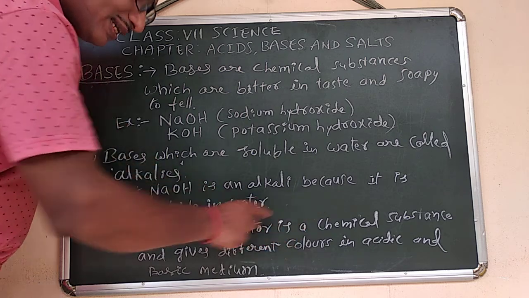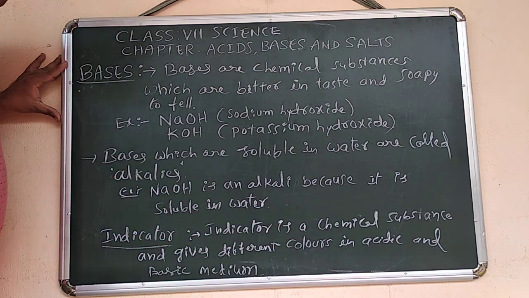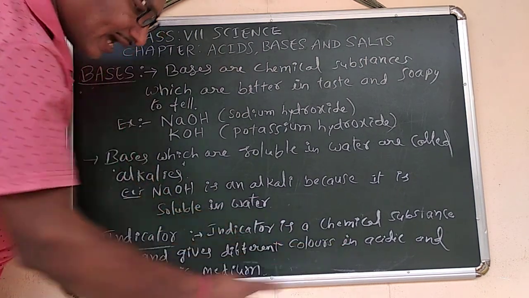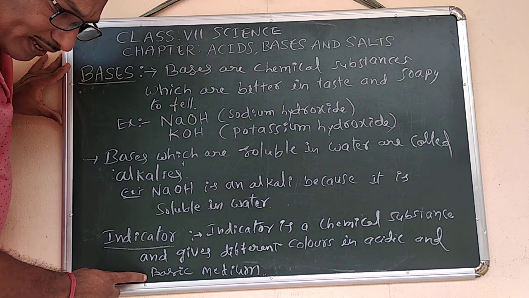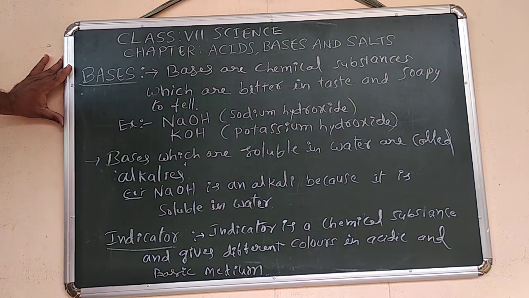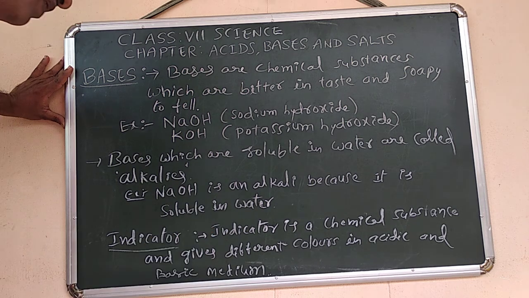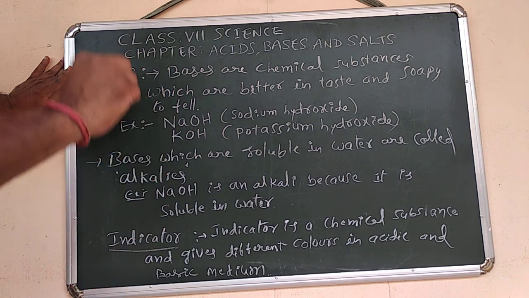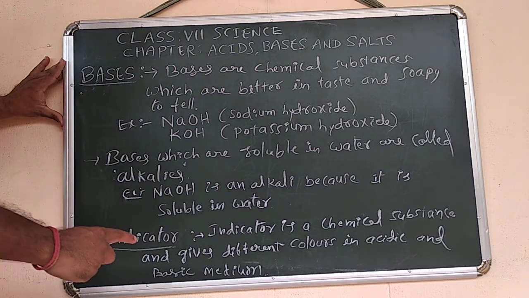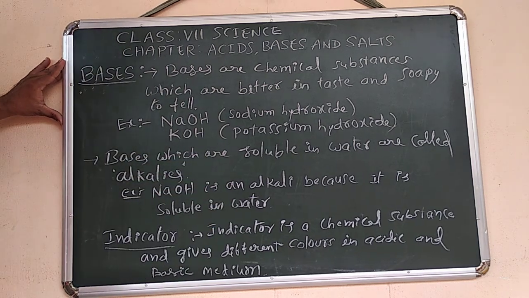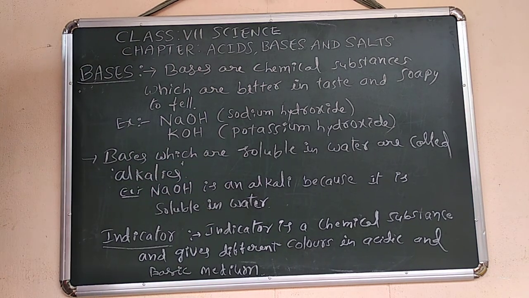An indicator is a chemical substance that gives different colors in acidic and basic medium. Now we'll discuss how to test acids and bases.